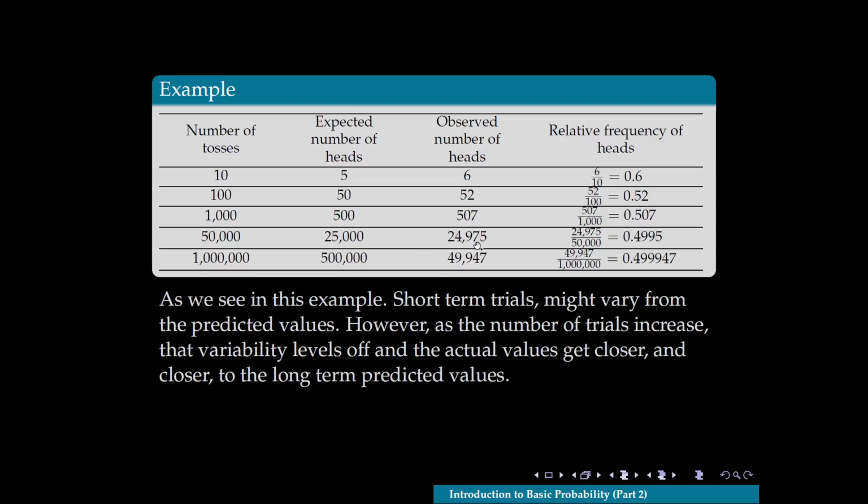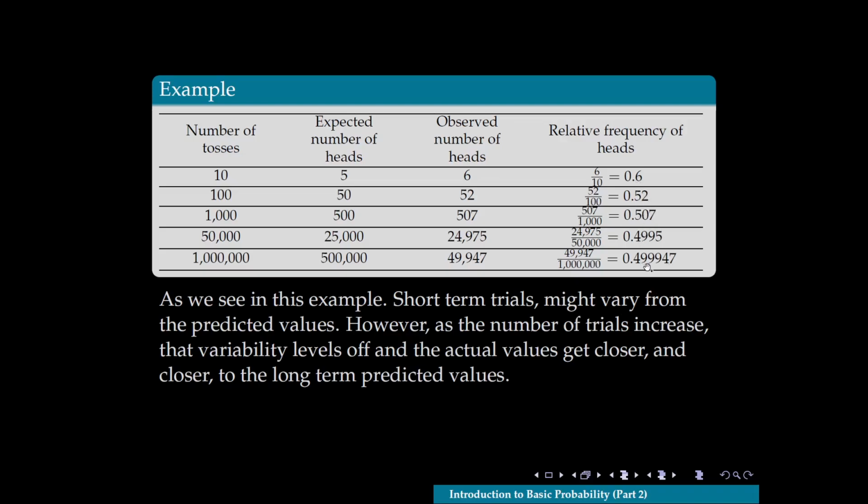We actually see 24,975, which gives us a relative frequency of 0.4995. Now, we've flipped the coin 1 million times. Again, the expected number of heads is half, 500,000. The actually observed number of heads was 49,947, giving us a relative frequency of 0.499947, right? So what does this mean?